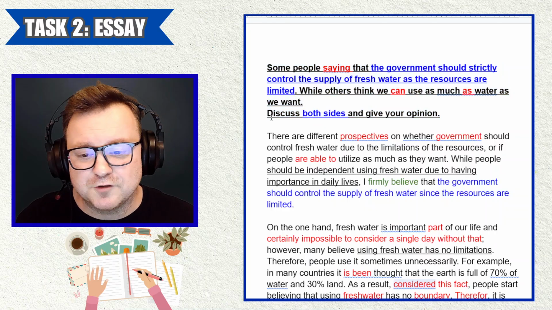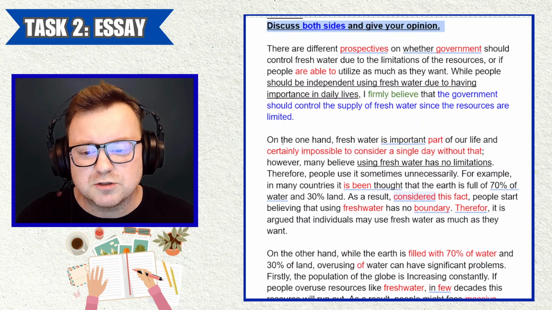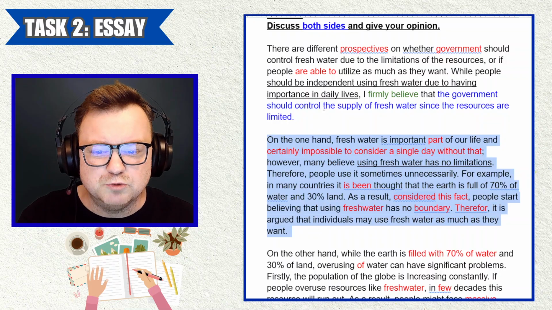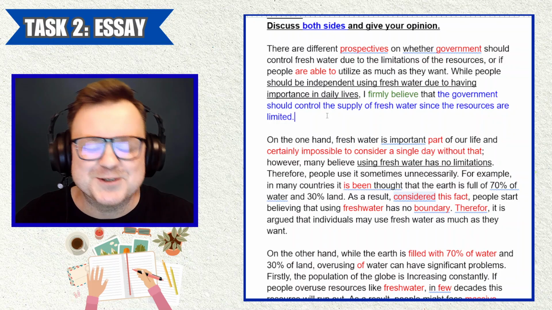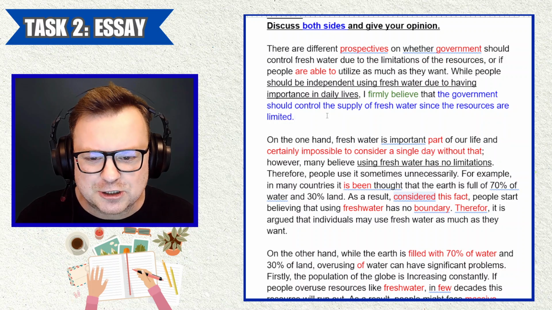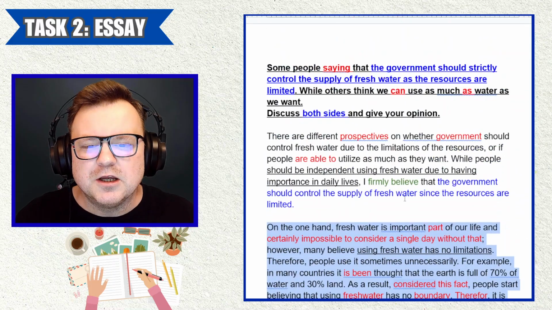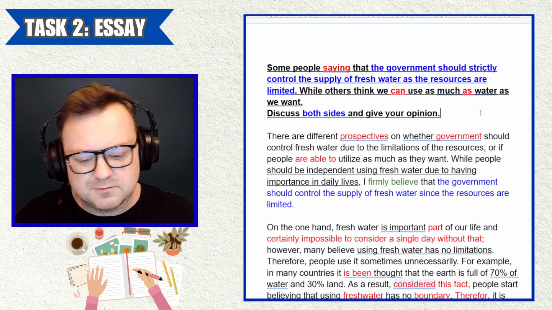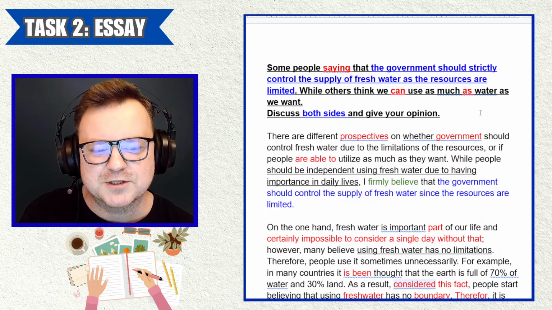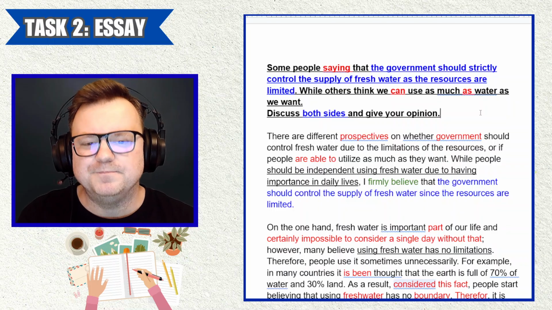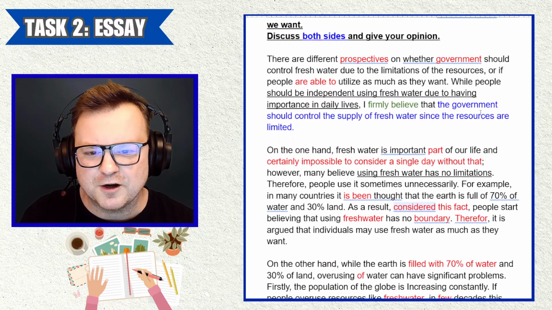Secondly, you just have to understand what it means to discuss both sides and give your opinion, because you know that we should use a 4-paragraph structure, but you don't know what really should be in the body paragraph. So I don't know. Check IELTS Liz, IELTS Jackie. If you have a teacher, do that. Check with some IELTS experts. Be very careful where you get your advice from, because there's a lot of very, very bad advice.